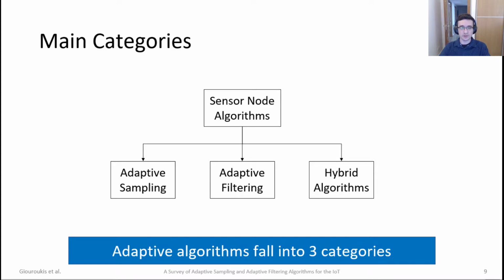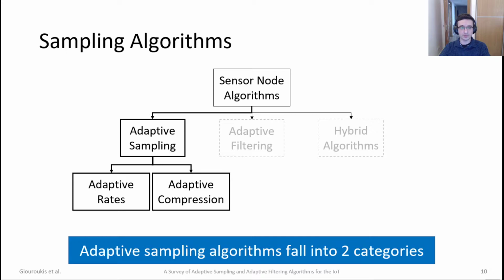We ended up with 3 main categories, and hence the name of the paper. First, we start with adaptive sampling, we move on to adaptive filtering, and we end up with hybrid algorithms that actually combine the two. We will start with adaptive sampling and explain its subcategories. First, the adaptive rates category, and secondly, the adaptive compression. Let's start with the adaptive rates.